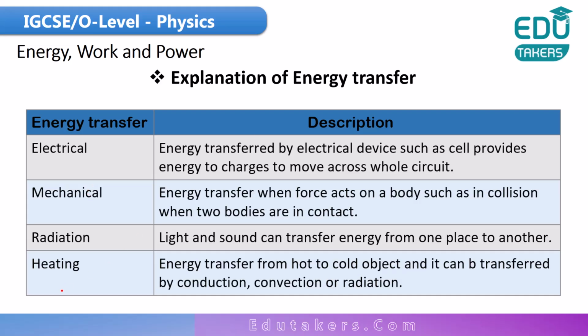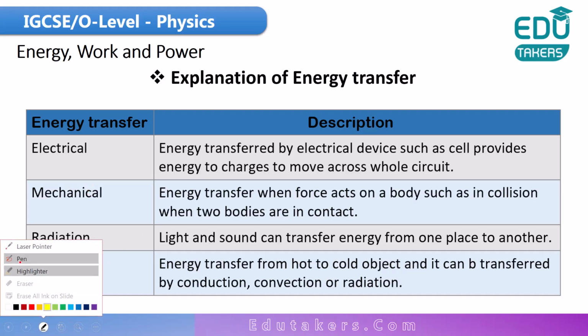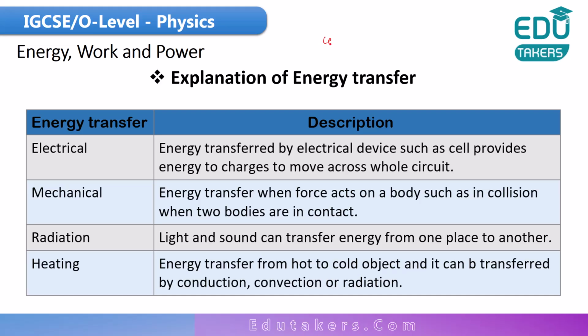For example, a cell stores chemical energy, but if I talk about the potential difference, it means that the cell supplies the chemical energy to the charges so that they can move across the whole circuit. So I can simply say that this energy is called electrical energy.